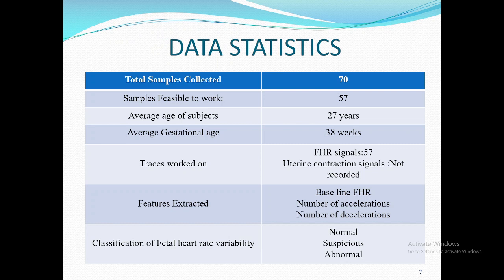The data statistics are: we have collected a total of 70 samples, of which 57 samples were feasible to work with. We have considered FHR signals of these 57 samples for the present analysis, and morphological features of baseline FHR, number of accelerations and number of decelerations were calculated for these 57 samples. Based on the extracted features, fetal heart rate variability is classified as normal, suspicious, and abnormal fetal heart rate variability.